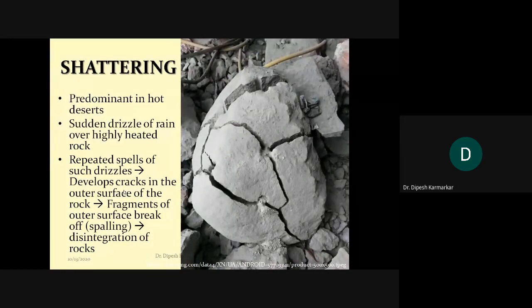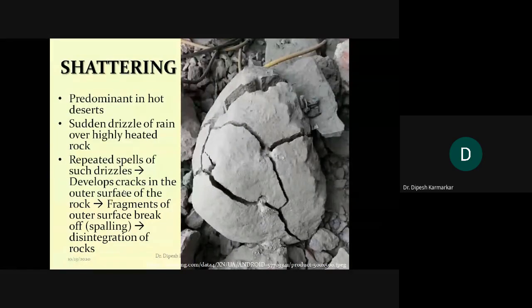Now this usually happens, for example, there is a lantern, we call it kandil in Marathi, made up of glass. And if on that glass lantern you find a sprinkle of water falling on the hot glass, then what will happen? The glass will develop cracks and the glass will shatter.